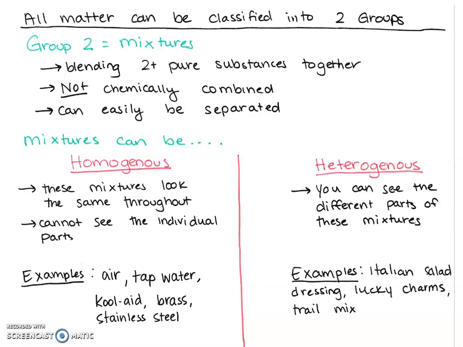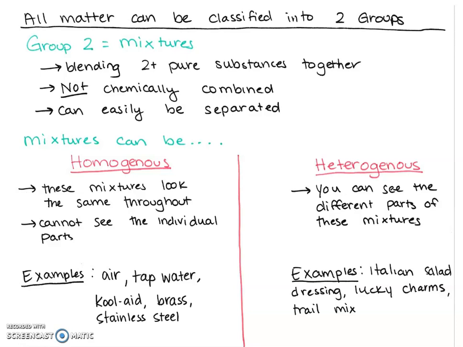Kool-Aid is mixed with water, but when you look at Kool-Aid, once it's all made, you can't see the mix from the water. It all looks like one thing. And then two types of metals that you're probably really familiar with are brass and stainless steel. Those are mixtures of a bunch of different metals, all melted down, stirred in a pot, and then left to cool to get brass or stainless steel.